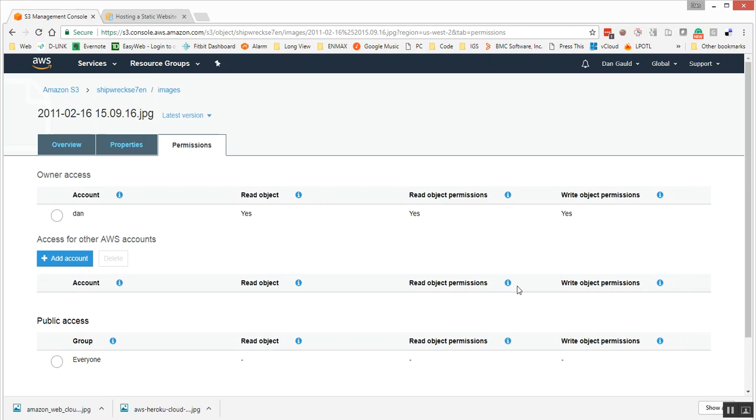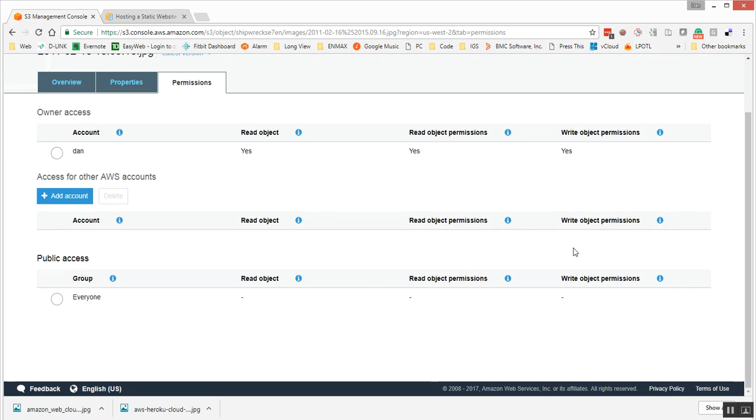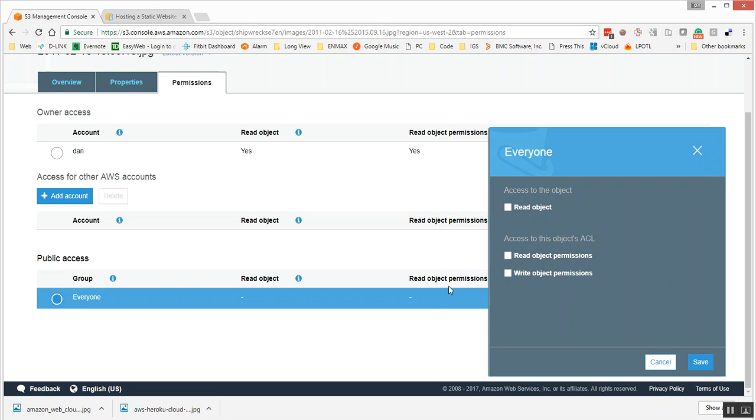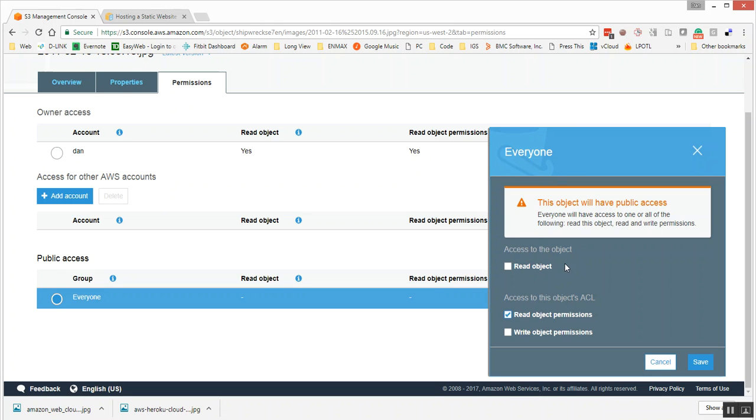Permissions, okay, let's click on that. And okay, so we can see the permissions. So I have a user here that I created. I can make it accessible to that user. But we want to make it internet accessible. So we're going to go to public access and we're going to select everyone. And what do we want to do here? Is it read access to the object? We want to read. Let's say read.